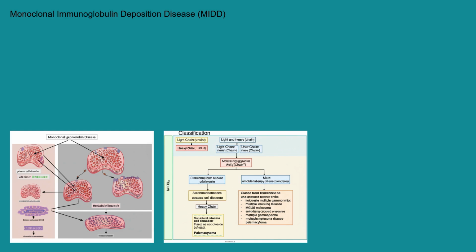involves the deposition of monoclonal heavy chains. Light and heavy chain deposition disease, or LHCDD, involves the deposition of both light and heavy chains. The specific type of immunoglobulin deposition can influence the clinical presentation and prognosis. Furthermore, MIDD can be classified based on the presence or absence of a concurrent plasma cell proliferative disorder, such as multiple myeloma. In some cases, MIDD may be the sole manifestation of the clonal plasma cell process, while in others, it coexists with a more established hematologic malignancy.